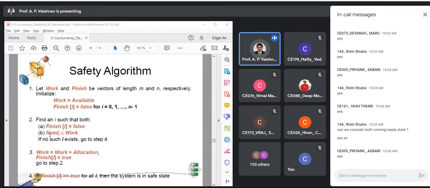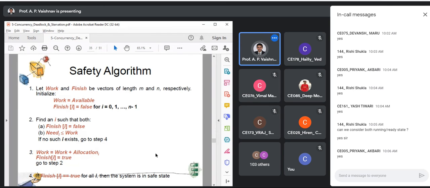So see, what is step number 3? Work is equal to work plus allocation. So what you are doing over here, you are adding the allocated resources to that process into available. Why? Because what did you assume in this background? Can you tell me what was the assumption? Why did we go for step number 3, not step number 4?